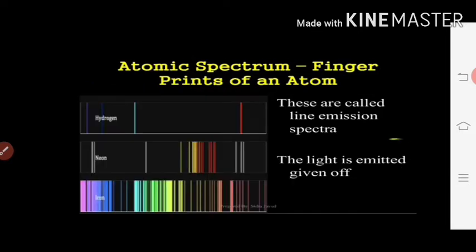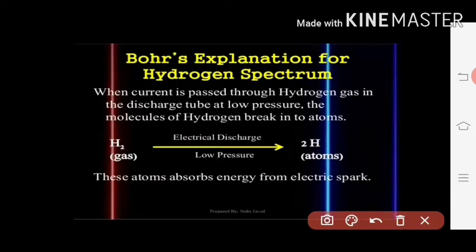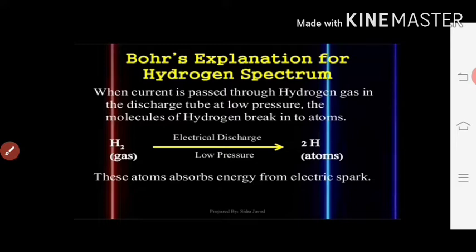Now, how did Bohr explain this hydrogen spectrum? According to Bohr, when current is passed through hydrogen gas in a discharge tube at very low pressure, the molecules present in the hydrogen break down into atoms. These atoms absorb the energy and form electric sparks. These electric sparks are nothing but the atoms emitting light.